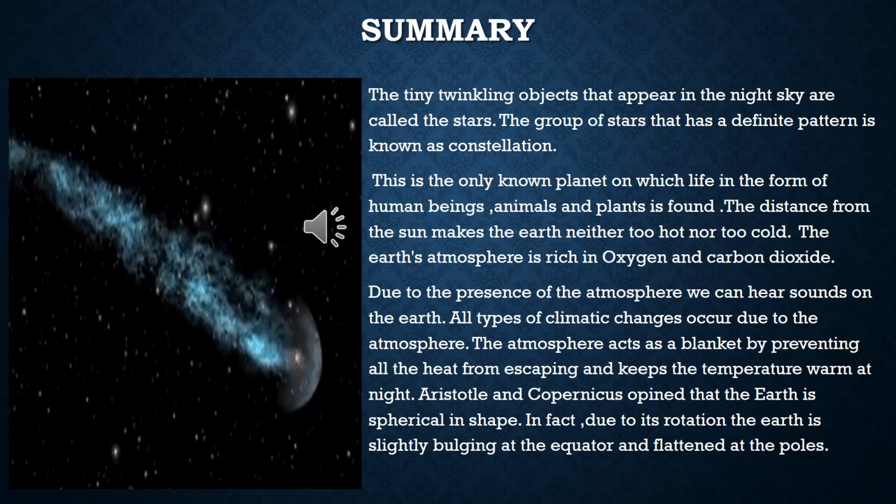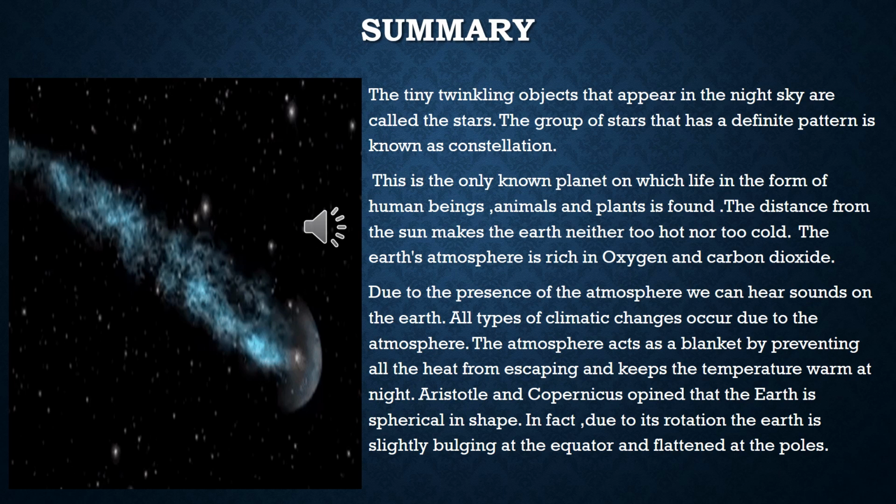The distance from the sun makes the Earth neither too hot nor too cold, because it is at the perfect distance. If it were too close, it would burn. If it were too far away, it would remain cold, because the heat of the sunlight would not reach the Earth easily. The Earth has the most favorable condition for the survival of life.